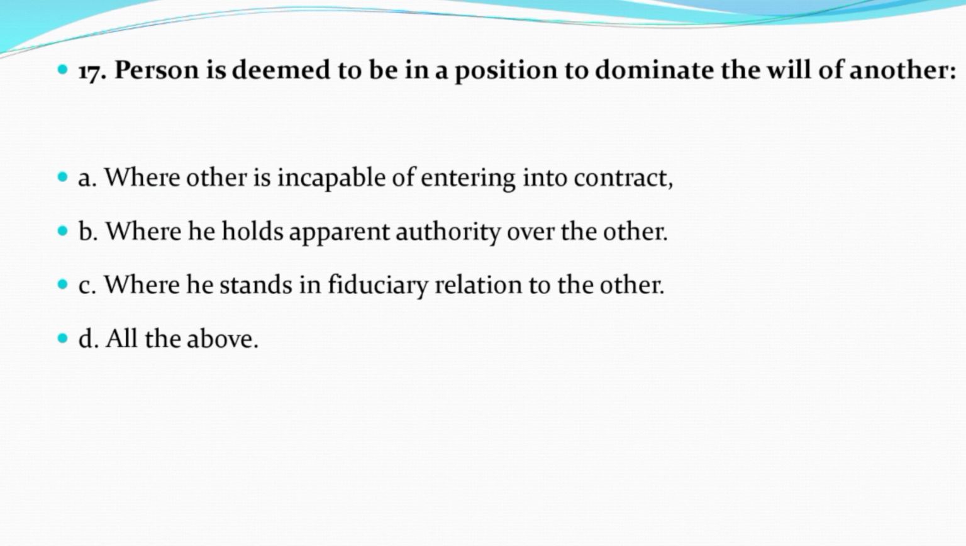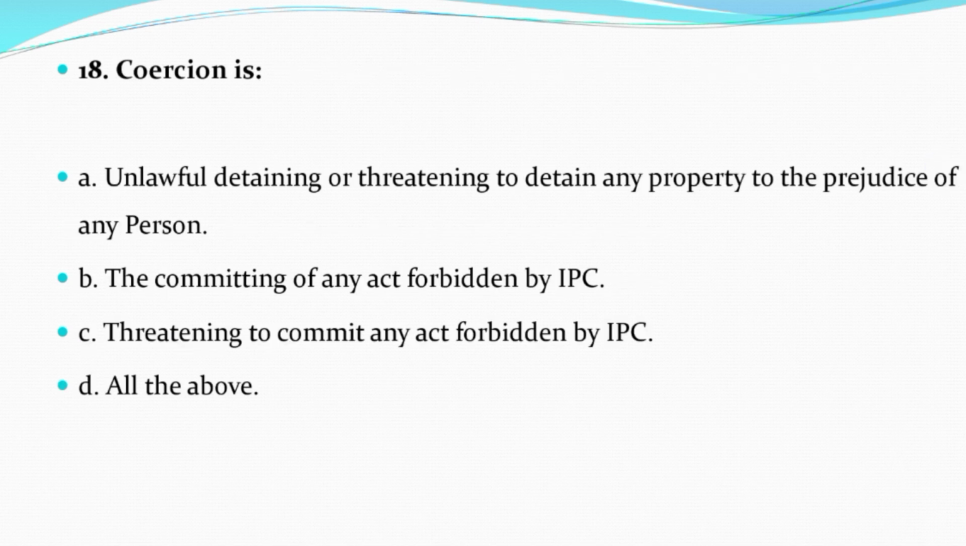Now question number 17. Person is deemed to be in a position to dominate the will of another. Option A, where other is incapable of entering into a contract. Option B, where he holds apparent authority over the other. Option C, where he stands in fiduciary relation to the other. Option D, all of the above. And the correct answer is option D, that is all of the above.